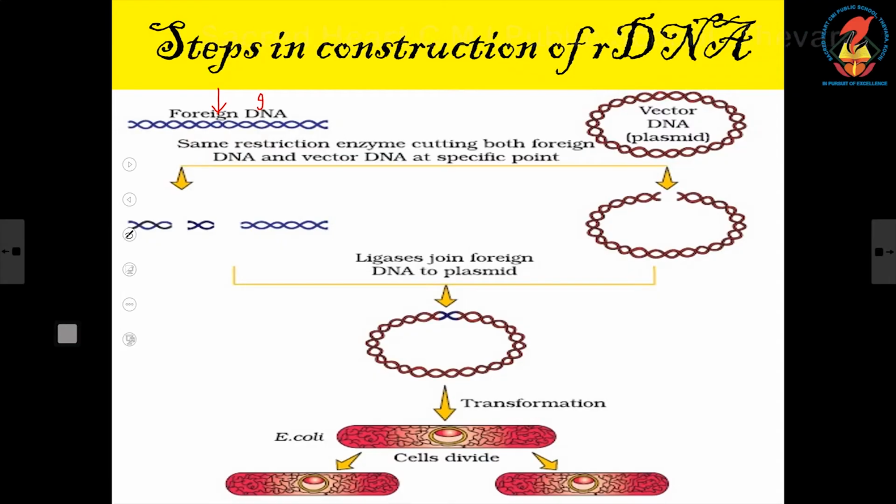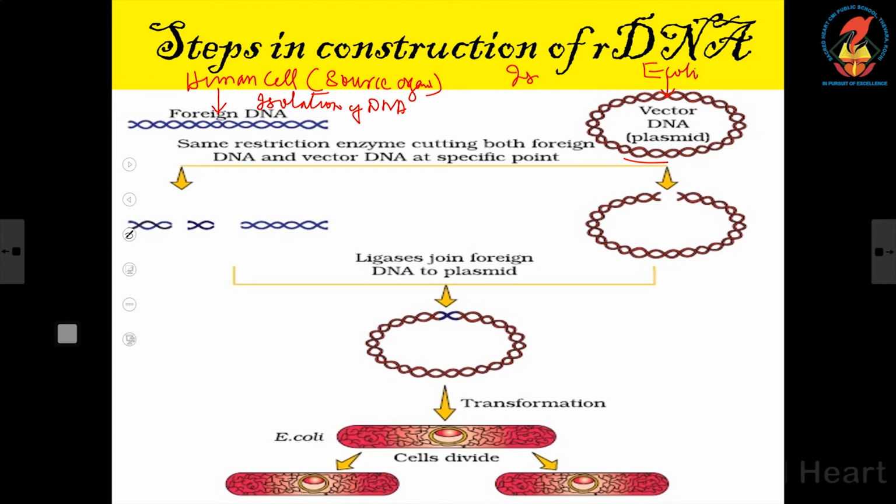see, this step indicates isolation of DNA from the human cell. So let the human cell generally be called the source organism, and correspondingly we are isolating the plasmid from E. coli.